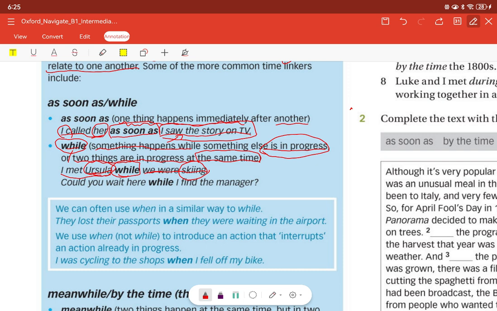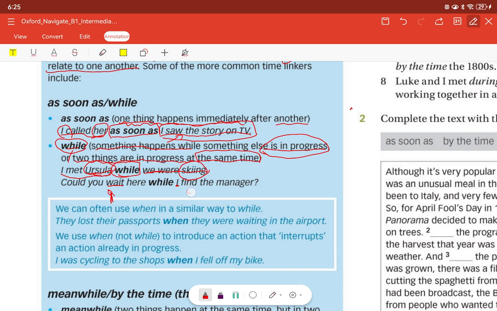Next example: could you wait here while I find the manager? You have to wait here, you still have to do the action of waiting, while this person goes and finds the manager.